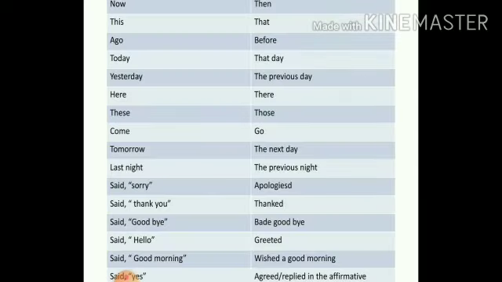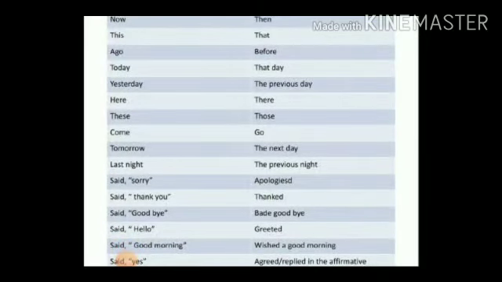And now we shall go on to a table which will show the change of words, mostly words that are related to time and distance, and of course some other related words. How do certain words change from direct to indirect?